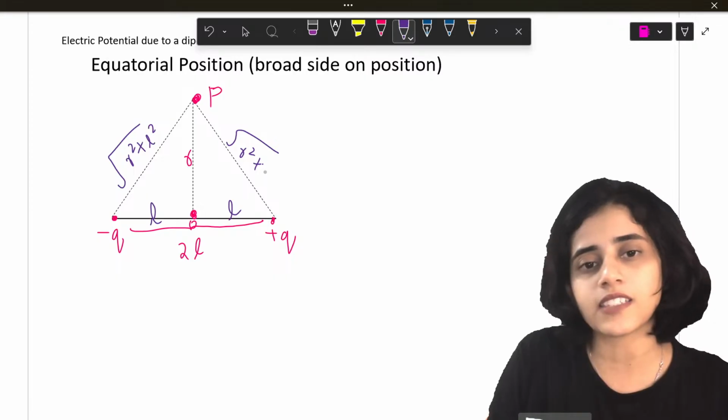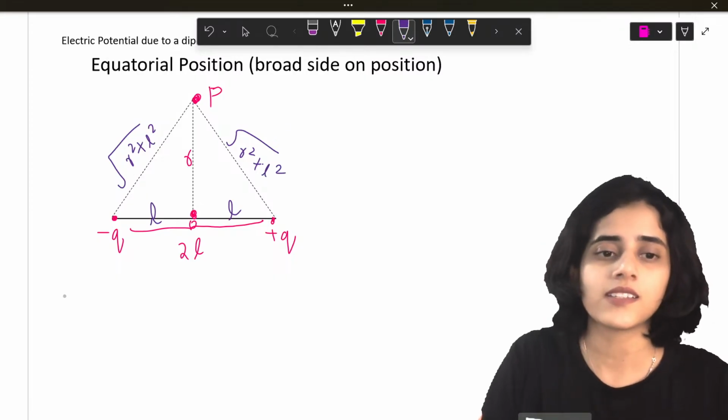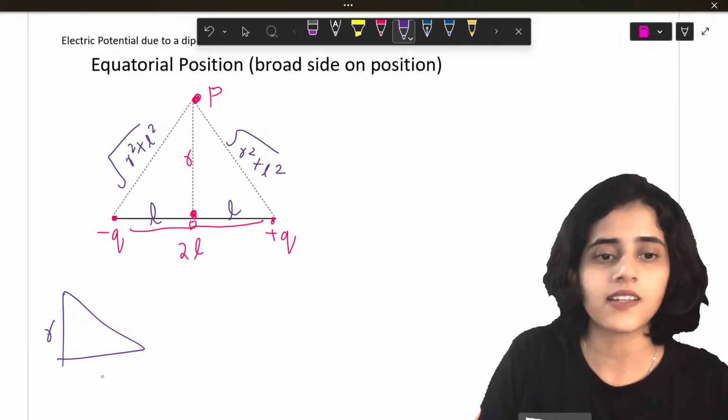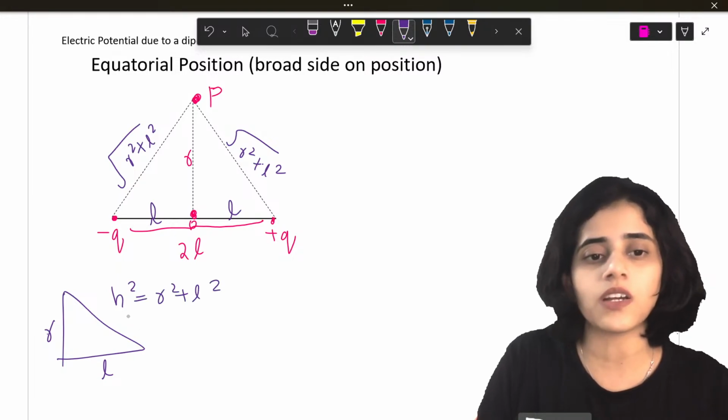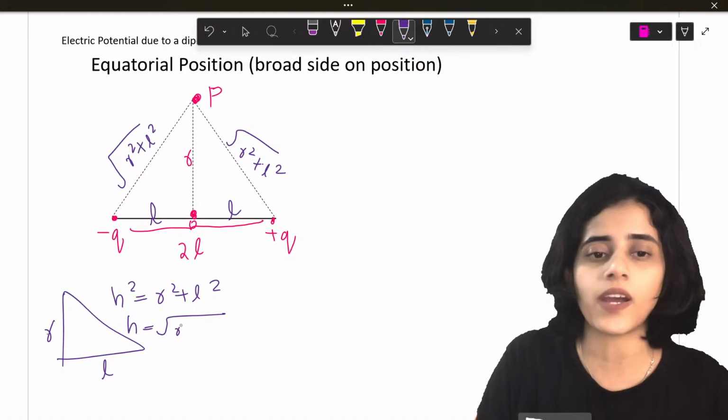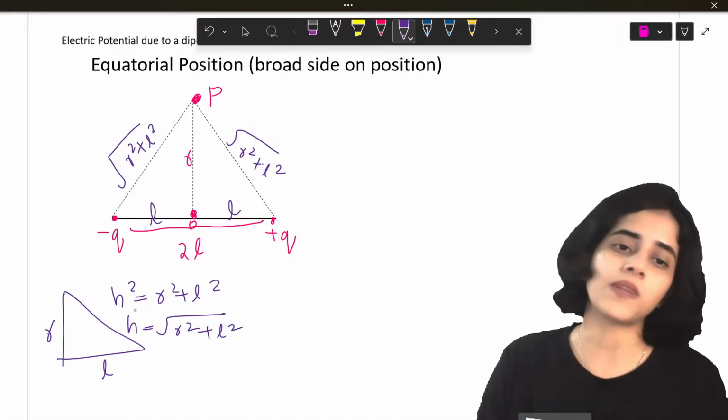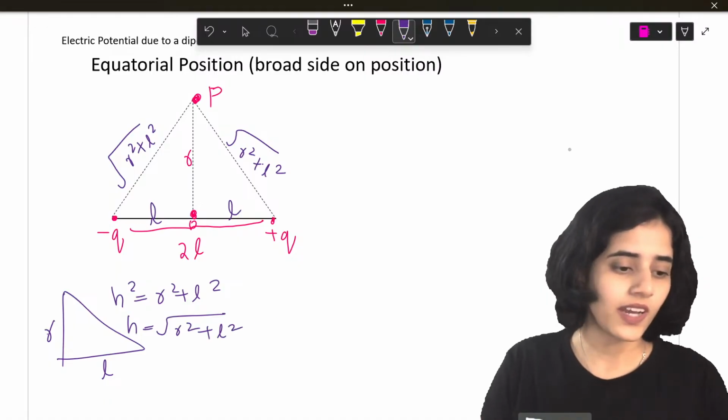How did I get that? Some of you are wondering how I got that. Basic math: this side is r, this side is L, so hypotenuse square is equal to side square plus side square. So hypotenuse is equal to square root of side square plus side square. This is what I've done.